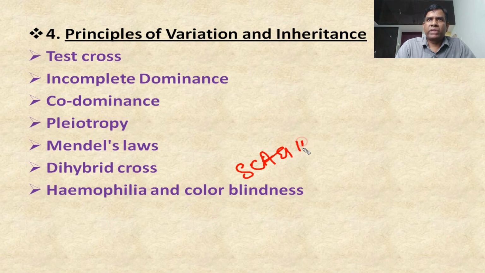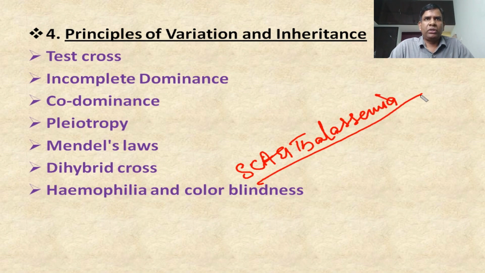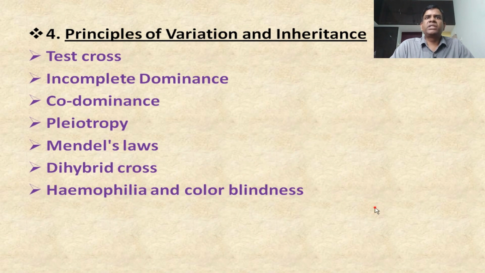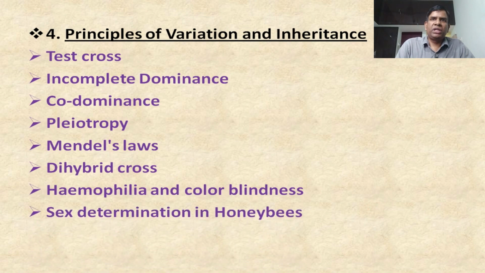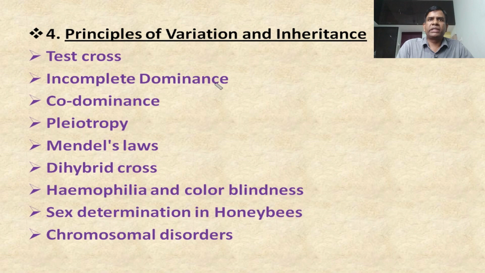So these two diseases are also important. They asked one question last year from hemophilia. Next one, sex determination in honeybees. In 2020 we got a question, and you have to focus more on this one also. Then chromosomal disorders. In this one, mainly three chromosomal disorders are there: Down syndrome, Klinefelter syndrome and Turner syndrome.